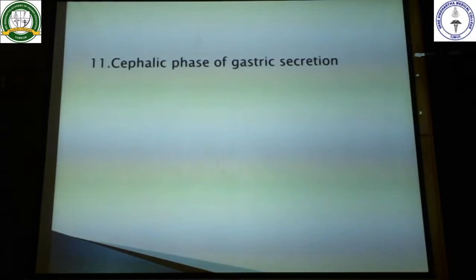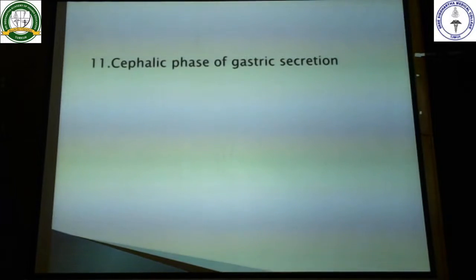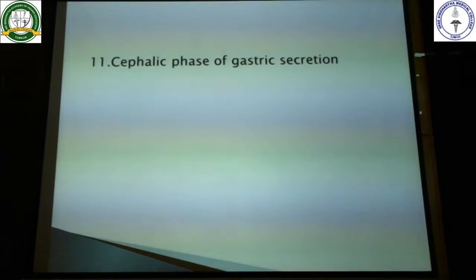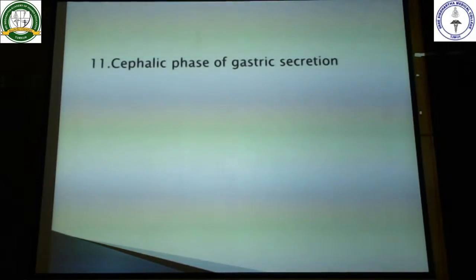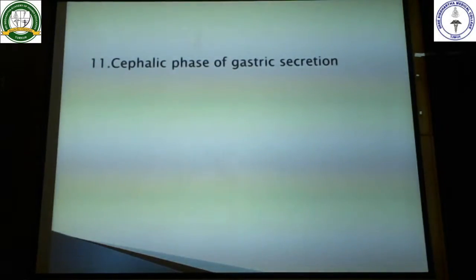Going to the next question. Cephalic phase of gastric secretion. It is purely related to your brain, right? Not necessarily only when the food enters your stomach is gastric secretion happening.